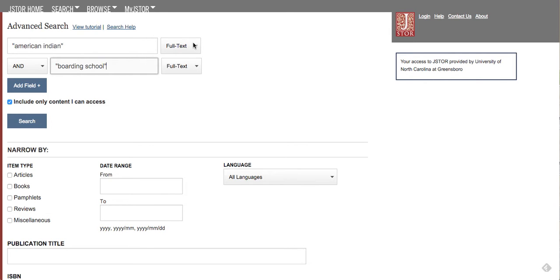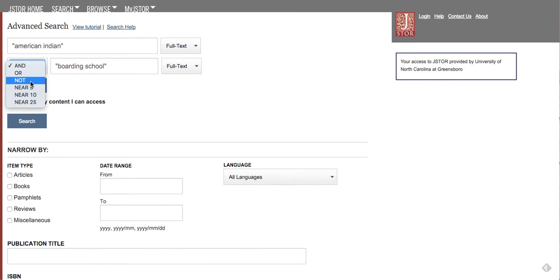Also, you can use the search field to narrow your search. You can choose any of these. I usually stick with full text for my first couple of searches to give the broadest results. Also about the search operators, you can choose and, or, not.